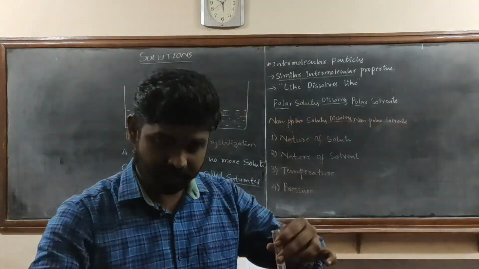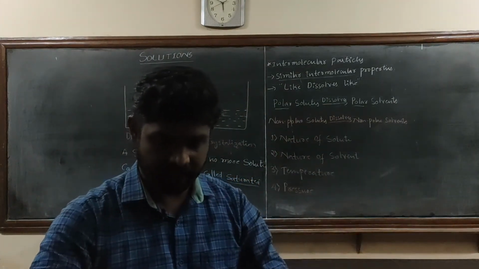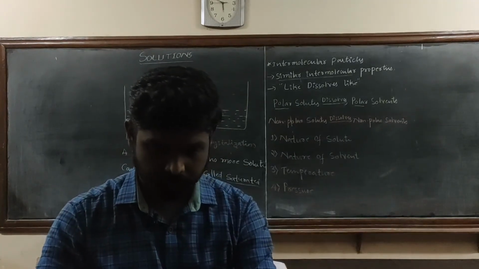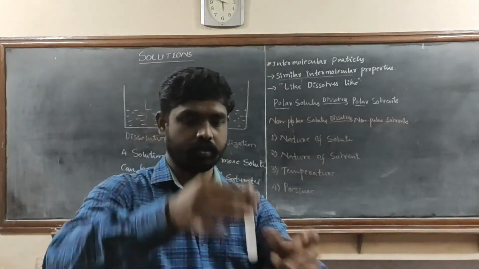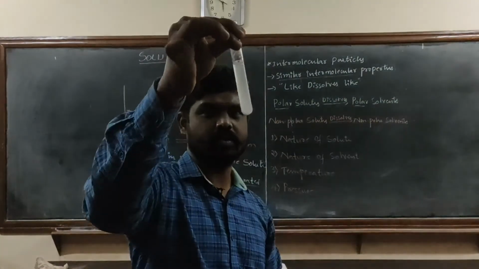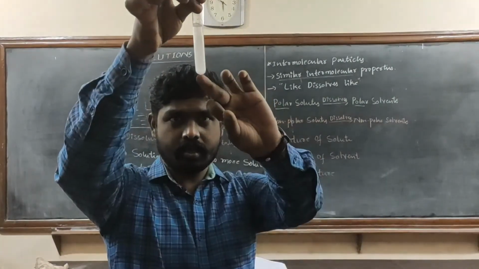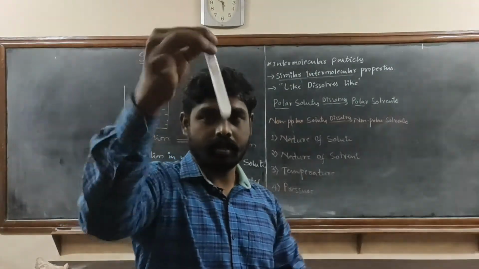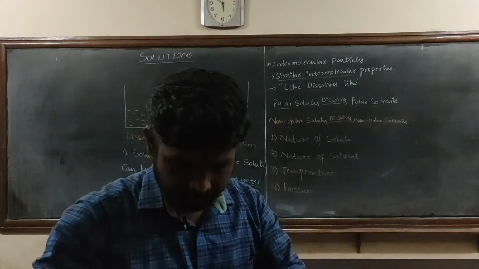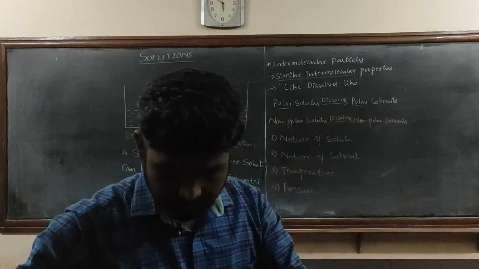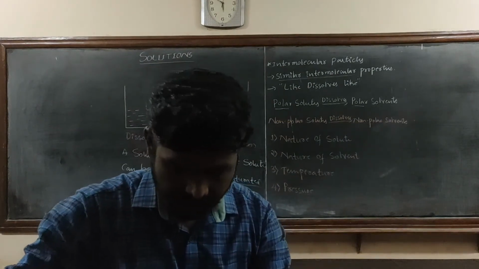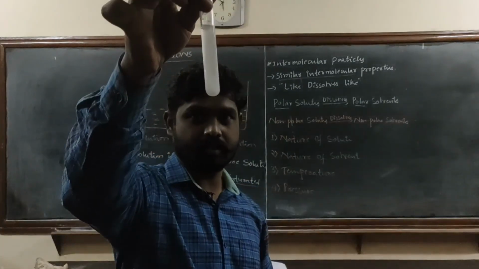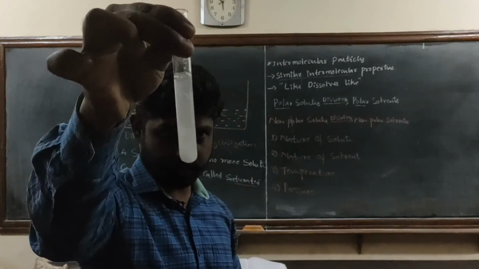Now if I add further solute, if I add an excess amount of solute, now you can see the solute particles, so that they are not soluble. I hope you can see clearly.